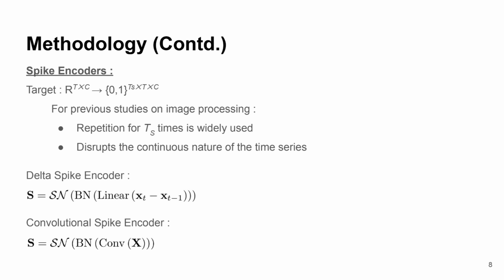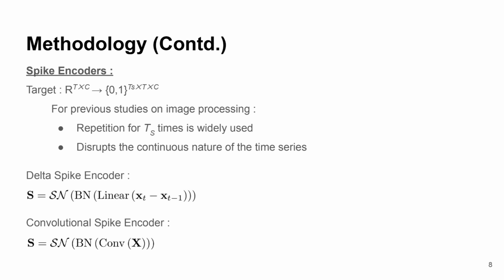The first one is the delta-based spike encoder. It captures change over time by computing the difference between two consecutive time steps. So x_t minus x_{t-1} is the difference, followed by a linear operation to adjust the scale of the difference. BN stands for batch normalization and SN is the spike neuron function. This one is useful for capturing dynamic variations.